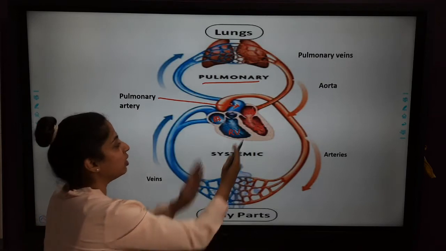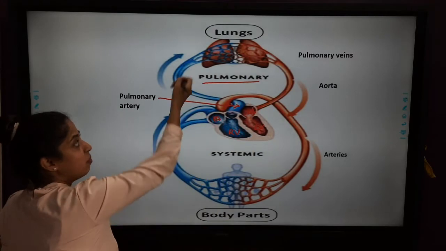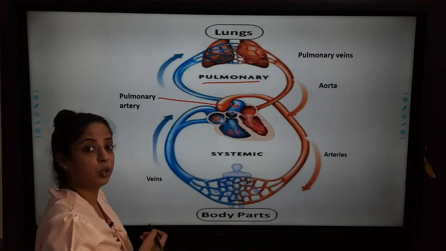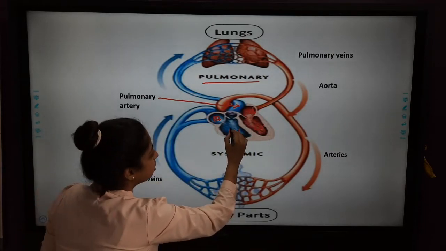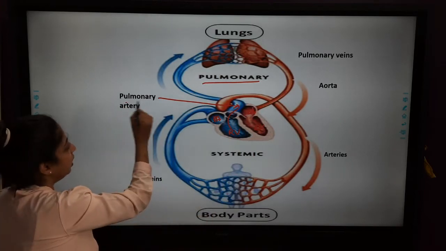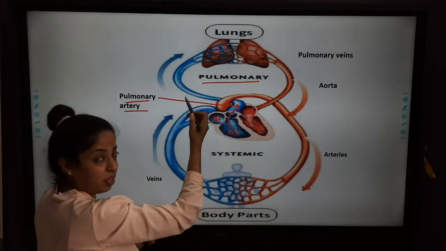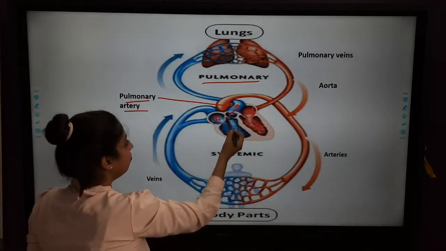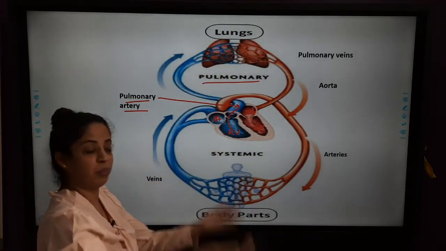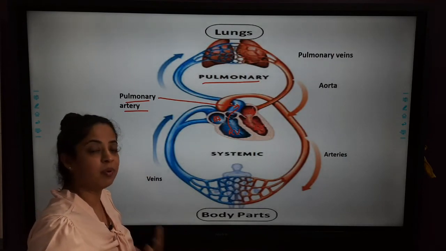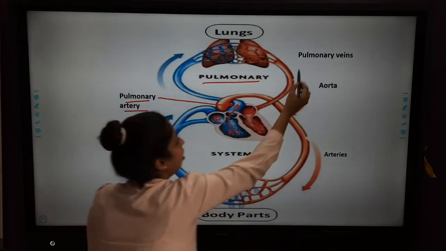So children, when the right ventricle contracts, the blood is pushed through the pulmonary artery. And where does the pulmonary artery take the blood? It takes the blood to the lungs. The pulmonary artery branches into two and goes to the respective lungs, left lung and right lung. Now in the lungs what happens? We breathe in air, so the blood that has come becomes oxygenated, and now the oxygenated blood again comes to the heart through the pulmonary vein.